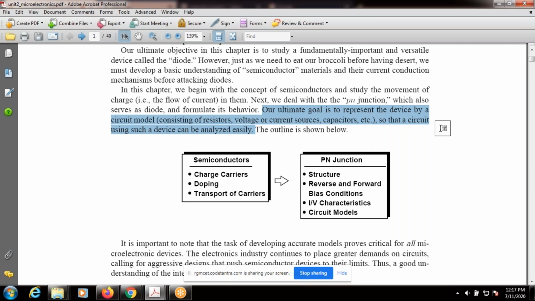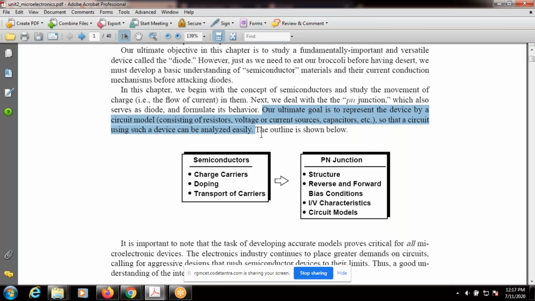We can represent a device, whether it is a PN device or BJT or FET or MOSFET, by a circuit model consisting of resistors, voltage or current sources, capacitors. That means a circuit model consists of a voltage source or current source and remaining passive components like resistors, capacitors, maybe inductors also.